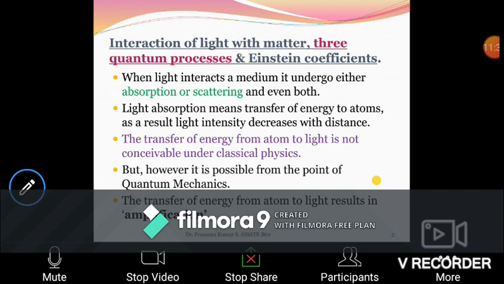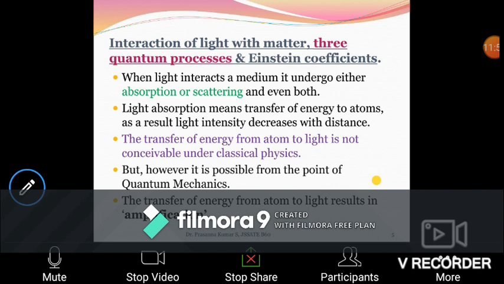They have to give out the energy that is absorbed by the system. So now energy is given out from the atoms.